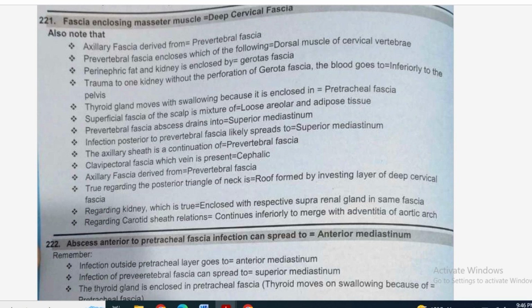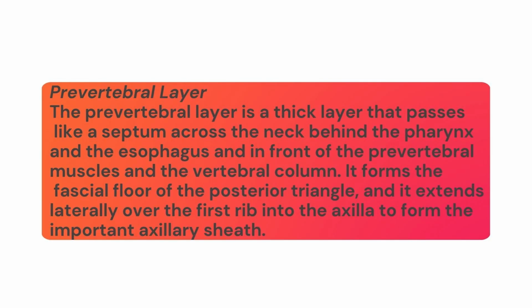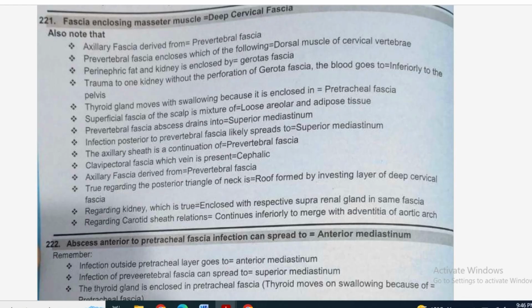The prevertebral layer is a thick layer that passes like a septum across the neck behind the pharynx and the esophagus and in front of the prevertebral muscle and the vertebral column. It forms the fascial floor of the posterior triangle and it extends laterally over the first rib into the axilla to form the important axillary sheath. So the MCQ could be: axillary fascia is derived from prevertebral fascia.